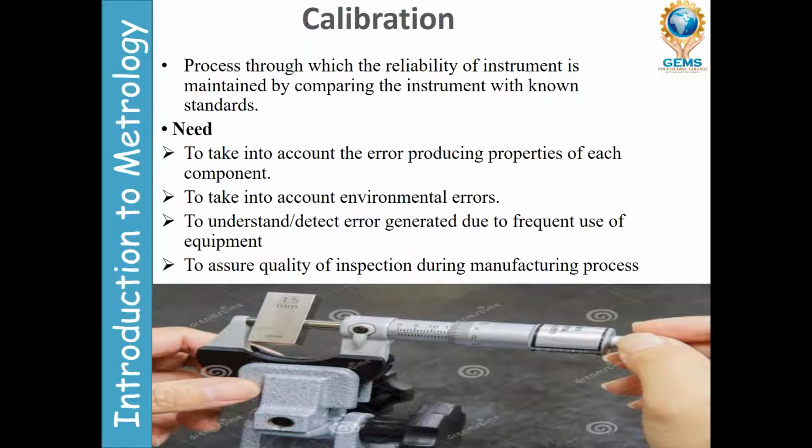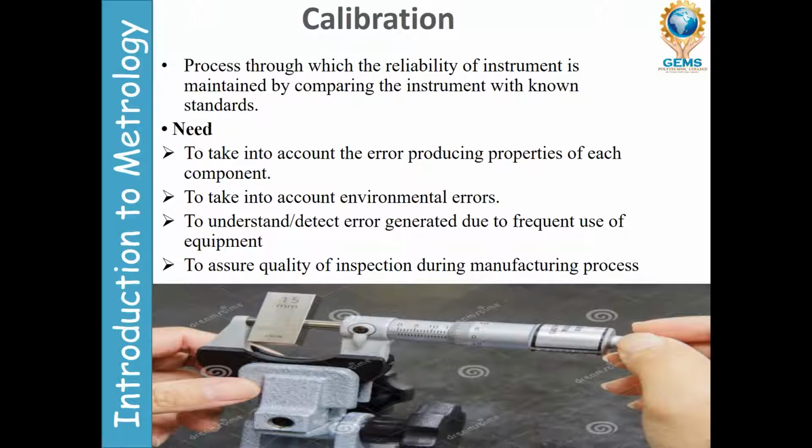So how do you know whether your instrument is good or not, whether it gives an accurate reading or high accuracy? How will you measure that? Here you see slip gauges.